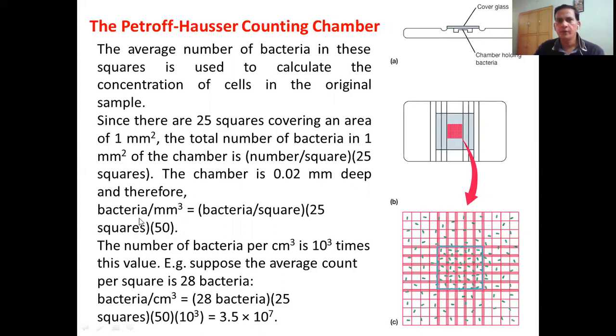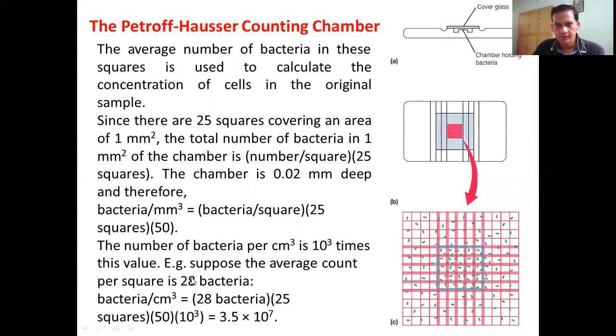Now, if we want to get bacteria per cubic millimeter, we take the number of bacteria per square, which we count under the microscope. We get a number, then multiply by 25, because there are 25 squares, and then multiply by 50. The 50 comes from this 0.02: we remove the 100 and divide by 2. So this is 50.